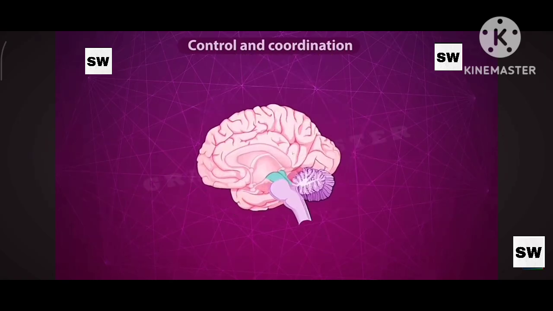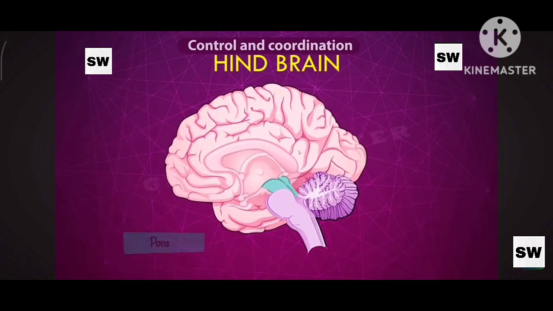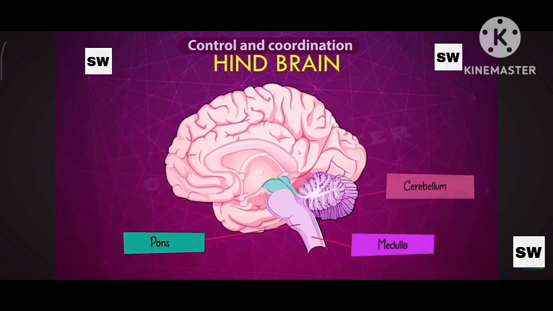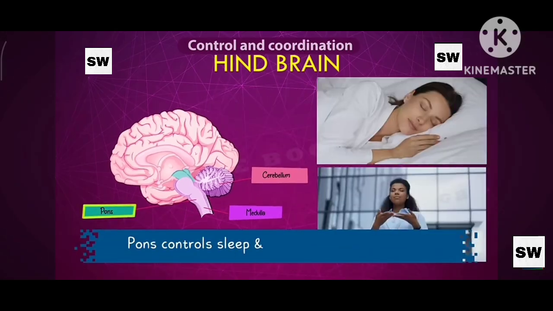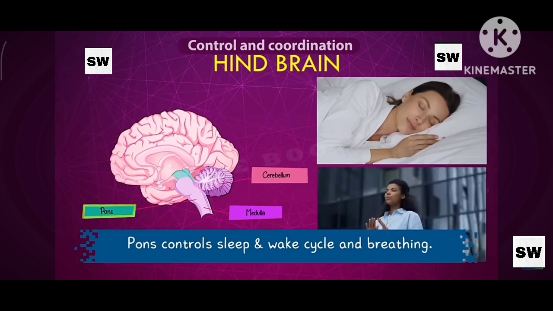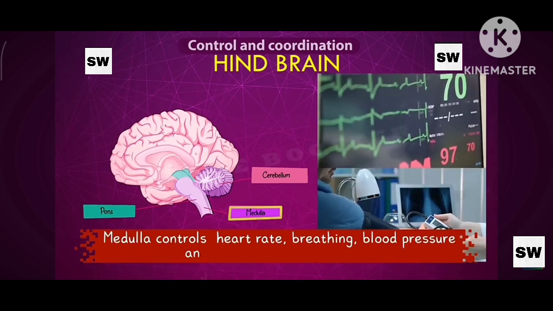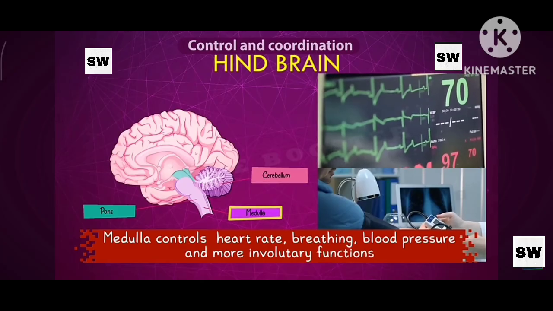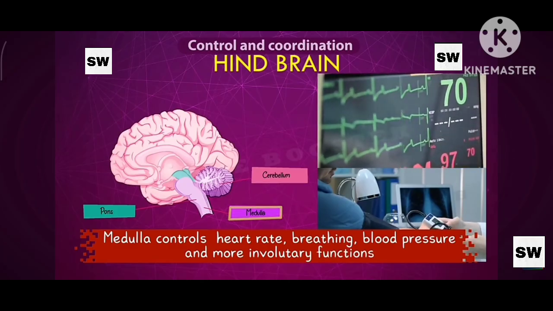Hindbrain. The hindbrain has three parts, namely pons, medulla oblongata, and cerebellum. These parts control the involuntary functions of our body. Pons controls the sleep and wake cycle and breathing. Medulla controls heart rate, breathing, blood pressure, and more involuntary functions.